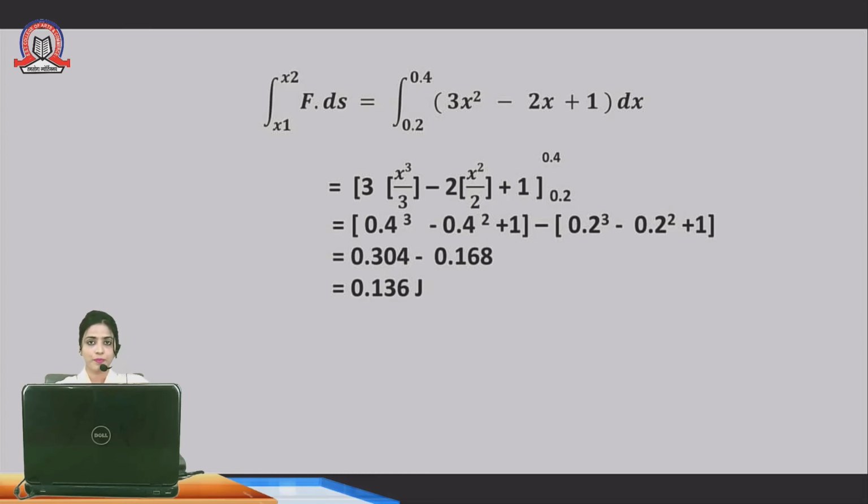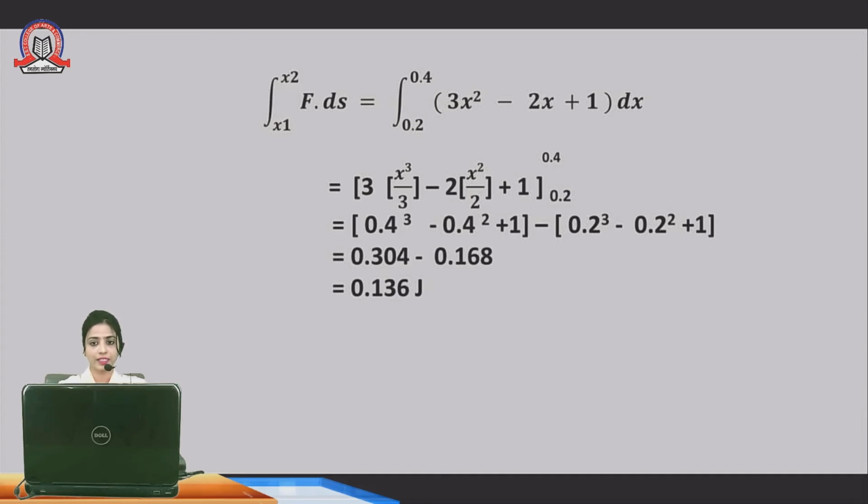Dear students, here we are using the basic formula: integration of x raised to n equals x raised to n plus 1 upon n plus 1. So for integration of x square dx, the formula gives x cube upon 3.